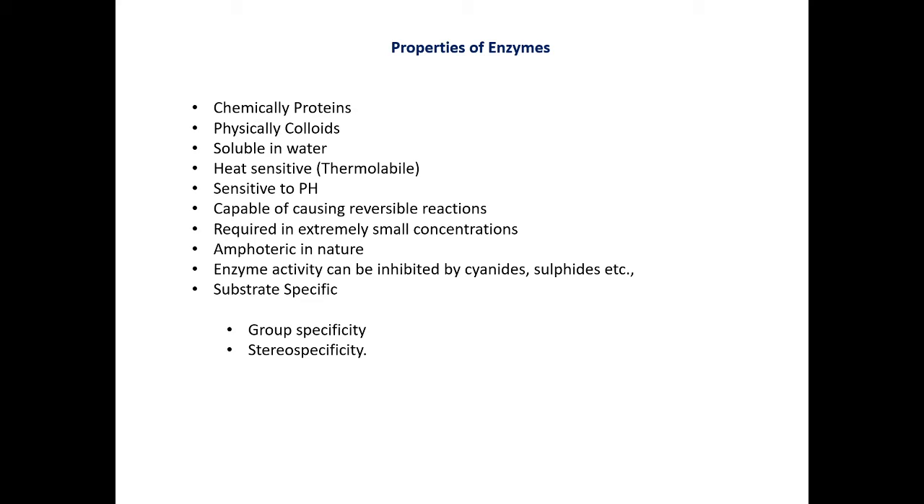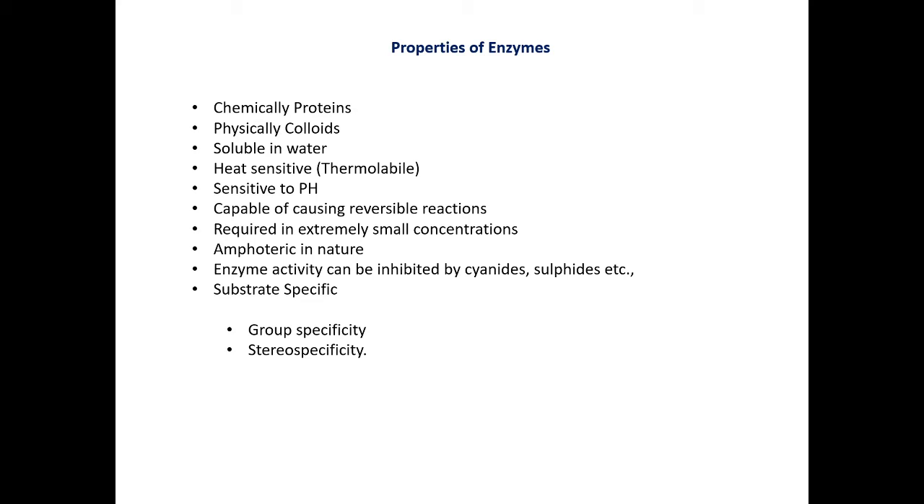Carbonic anhydrase catalyzes 6 lakhs of substrate molecules per second. So this enzyme activity is represented by turnover number, that is TON, turnover number. What is turnover number? The number of molecules of substrate converted into end product in 1 minute by one molecule of enzyme is called turnover number. So different enzymes have different turnover numbers.